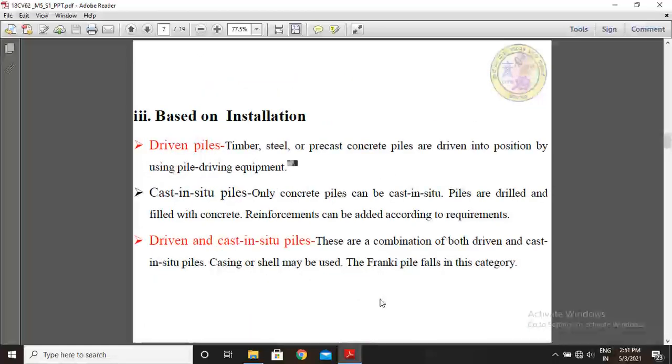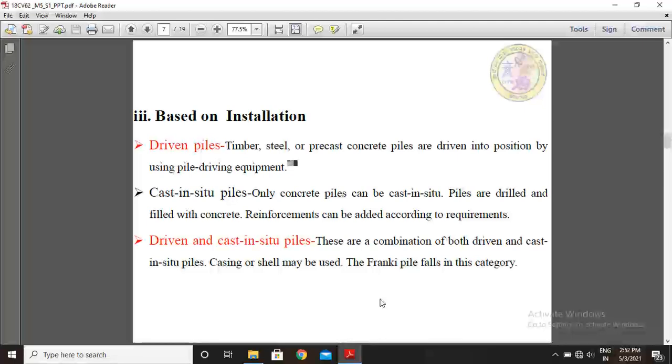Next, piles are classified based on installation. Dry-won piles, cast in situ piles, dry-won and cast in situ piles. So these are the three types of piles classified based on installation. Okay.